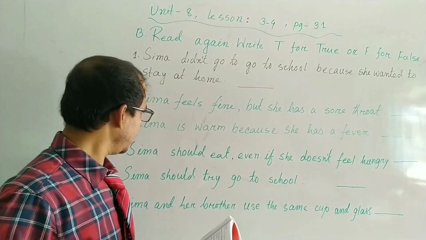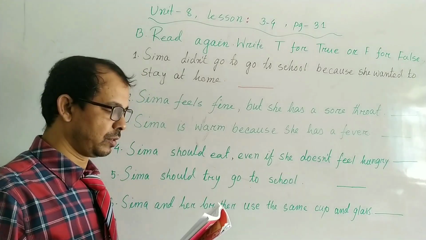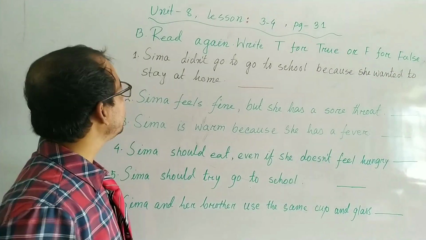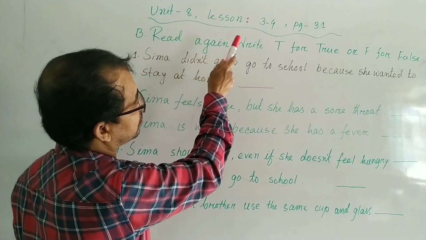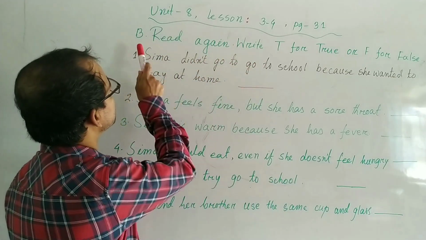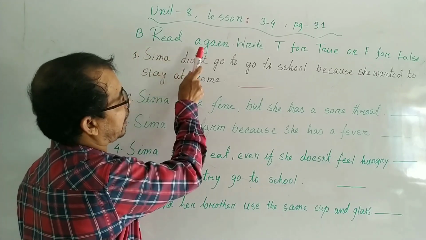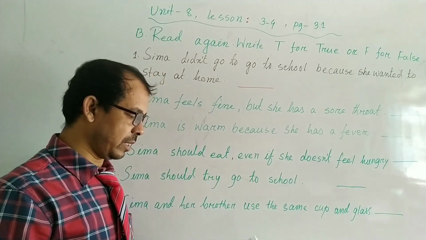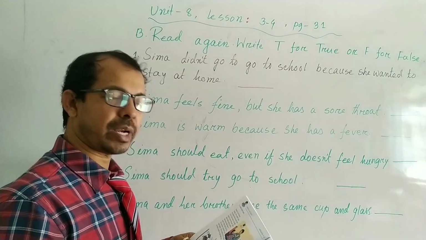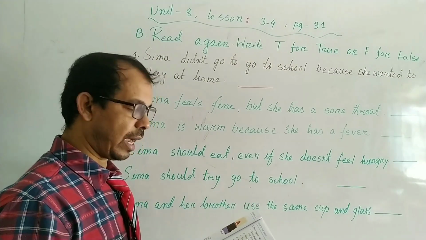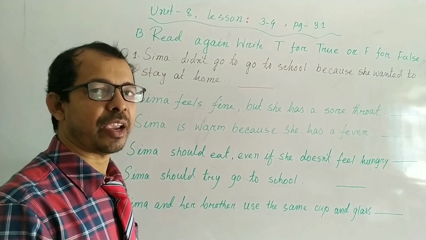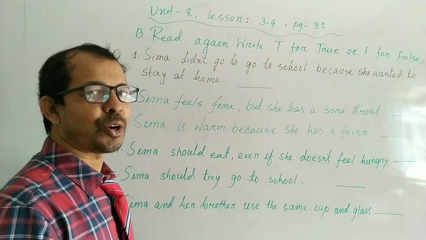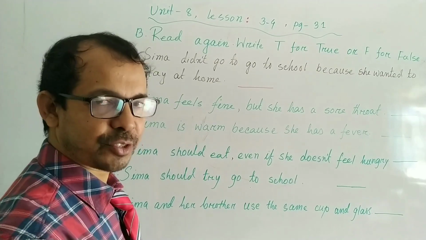Okay, my dear student, now we will do some true false. My dear student, unit 8 lesson 3-4 page 31. B, read again, write T for true or F for false. So my dear student, already we have read the passage again and again, and we have got some information, and on the basis of the passage we have to solve the true false.